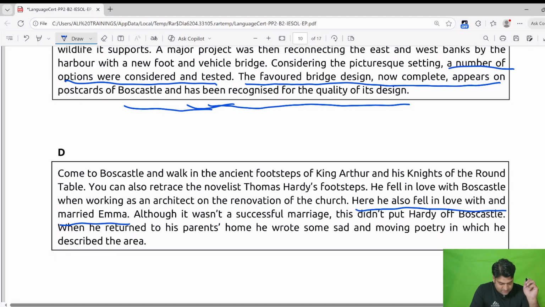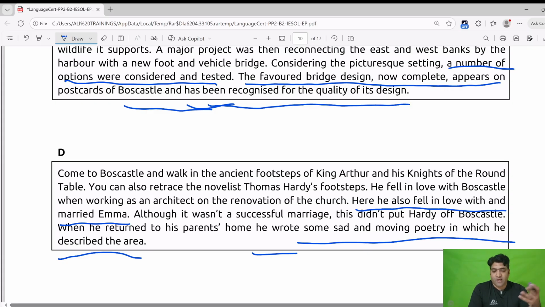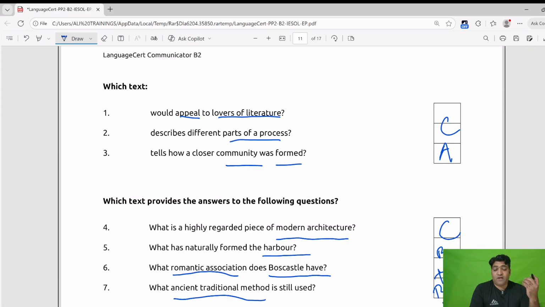Although it wasn't a successful marriage, this didn't put Hardy off Boscastle. When he returned to his parents' home, he wrote some sad and moving poetry in which he described the area. Thomas Hardy is a very famous person, everybody who reads literature knows about him. So it will appeal to lovers of literature.